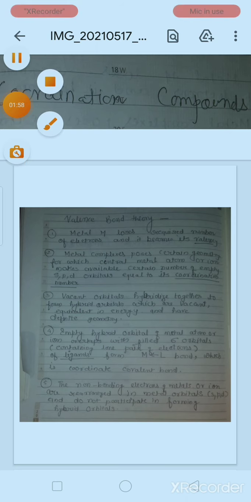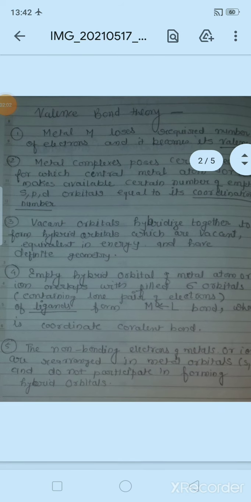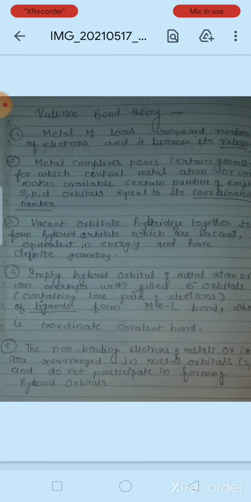Third thing this theory says: these vacant orbitals hybridize together, and as we all know, the hybridization process that you have learned from the 11th standard, because of that the vacant orbitals will hybridize together and form a number of hybrid orbitals which are still vacant. Now these vacant orbitals will have equivalent energy. Similarly, because of that, they will have a particular definite geometry.